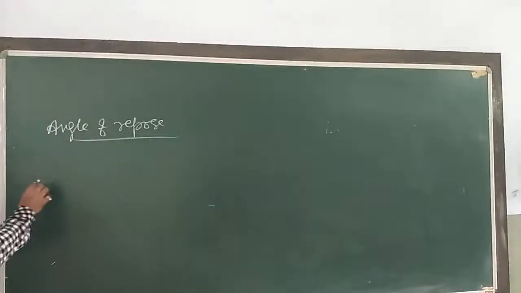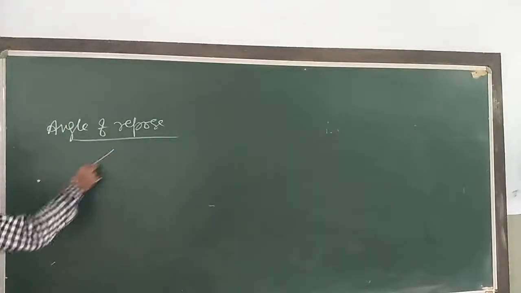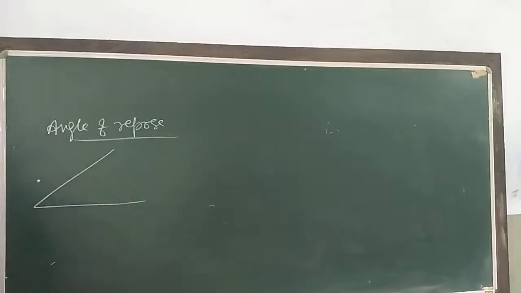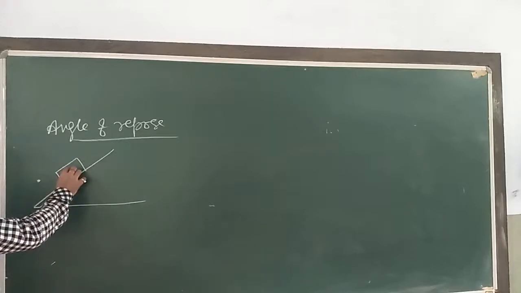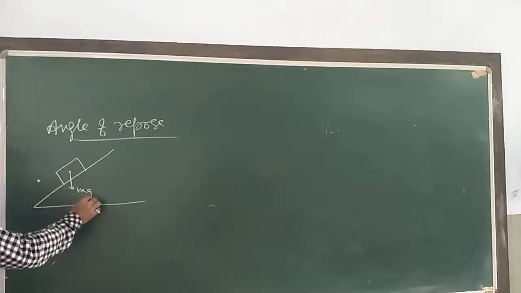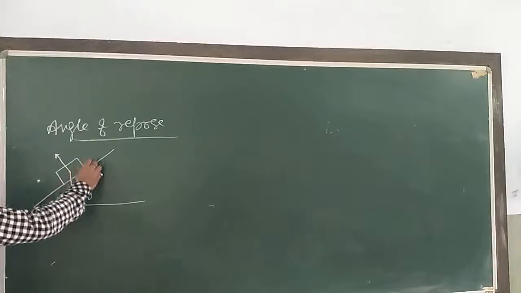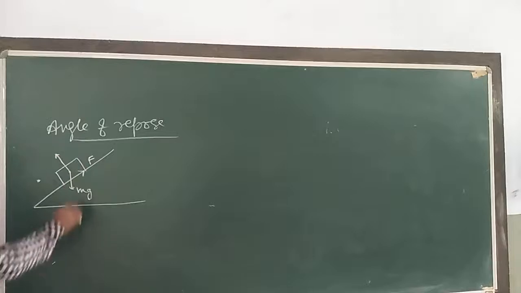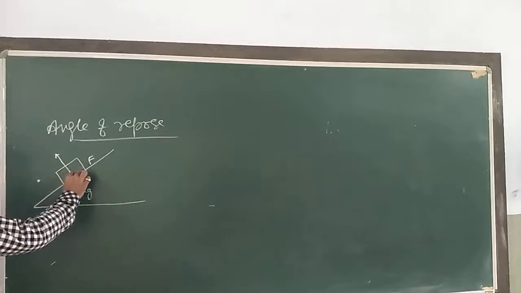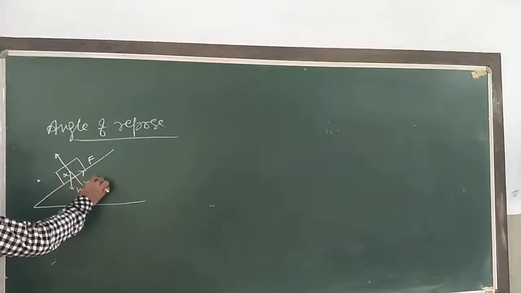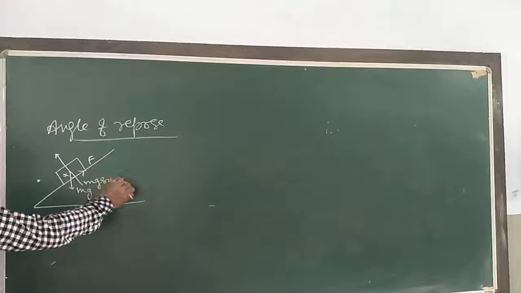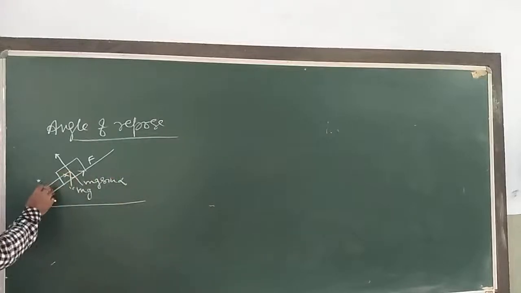I am going to draw a diagram here. See the inclined plane, and here is the body. Here is the weight of the body mg, the normal reaction R, and the force F. This angle is alpha. The component along the plane is mg sin alpha, and the component perpendicular is mg cos alpha.